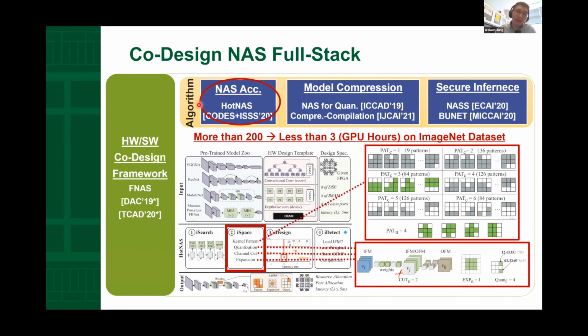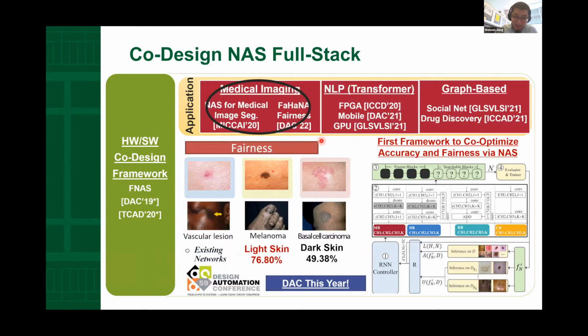And you know that for NAS, the search time is a bottleneck, and in the 2020 CODES conference, we proposed HotNAS to reduce the search time from more than 200 GPU hours to 3 GPU hours on the ImageNet dataset. And finally, the last work, this is the most recent work.